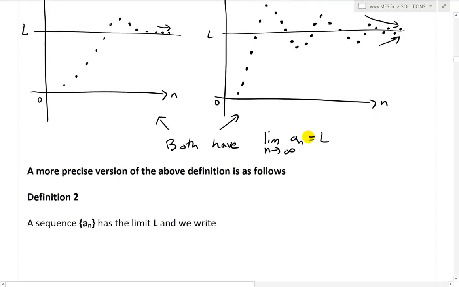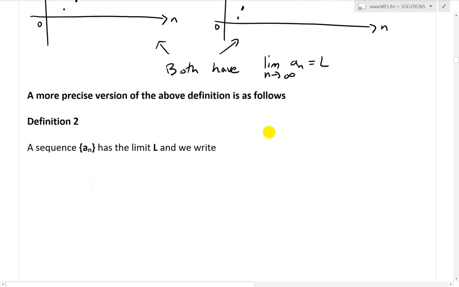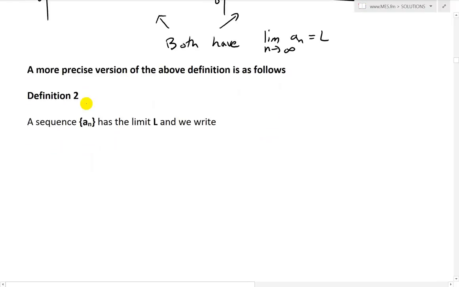Yeah, so now let's look at a more precise version of the above definition, and it is as follows. So the precise definition would be definition 2. A sequence a_n has the limit L, and we write the same thing initially: limit as n approaches infinity of a_n equals L, or a_n goes to L as n approaches infinity.